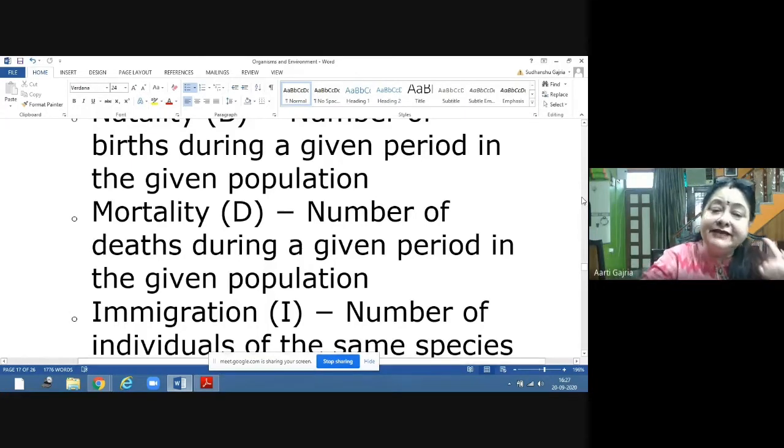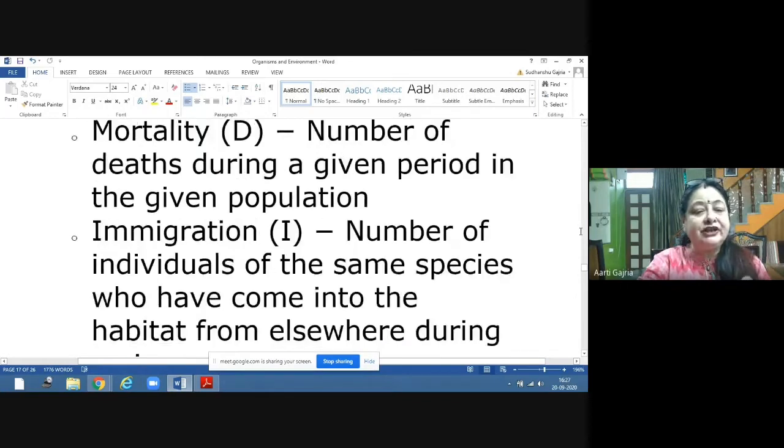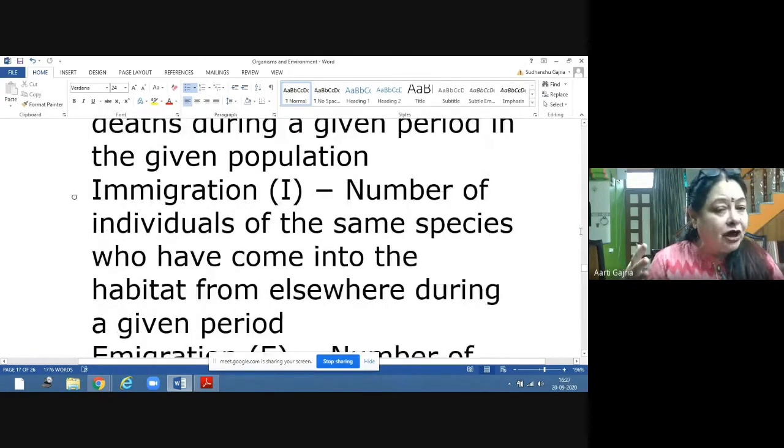Then there is immigration. Immigration is members of the same species who have come into the habitat. Suppose we are concerned about the population of Jaipur, so in 1 year or in 1 month, suppose we are taking 1 month's time, in that 1 month period, many human beings must have come from outside into Jaipur.